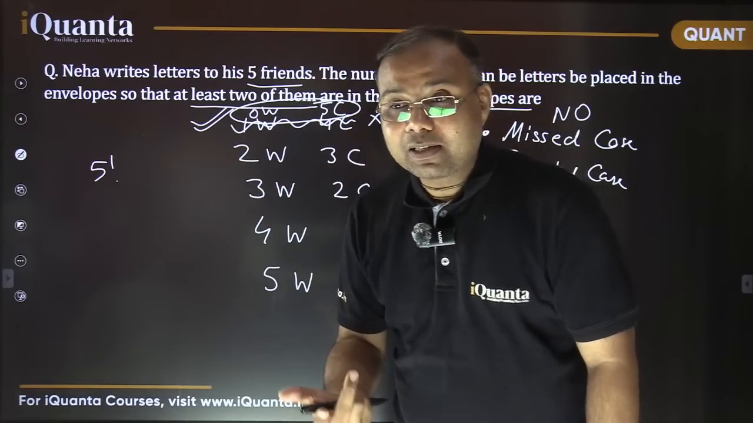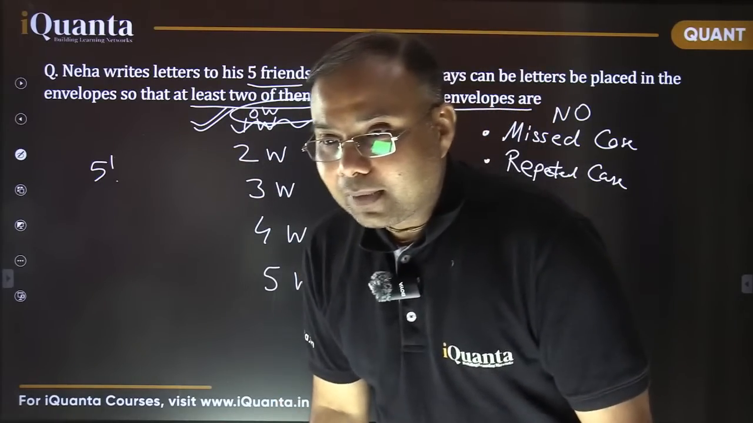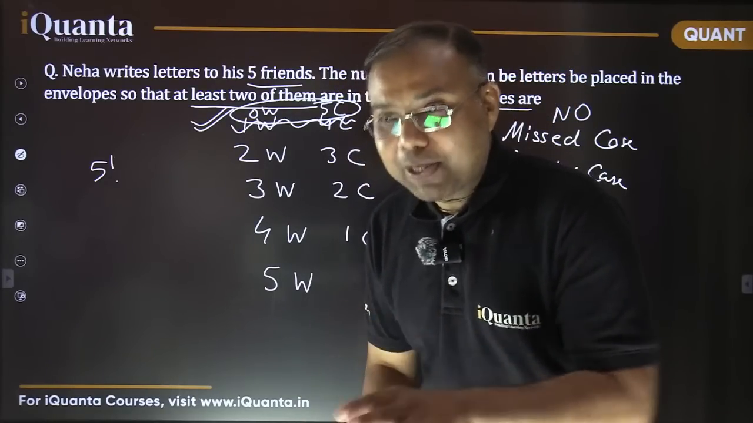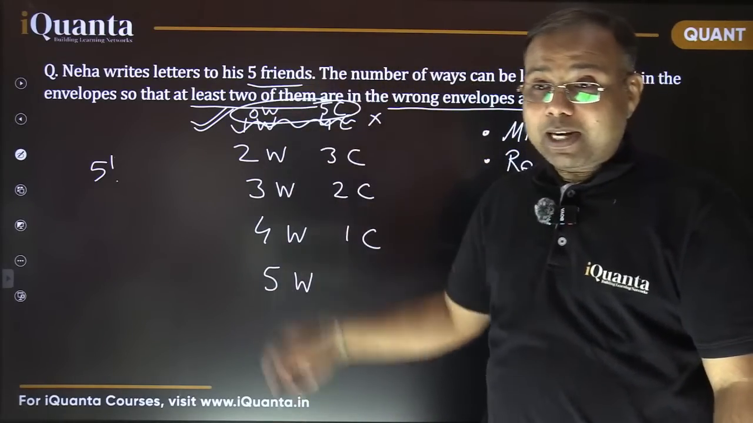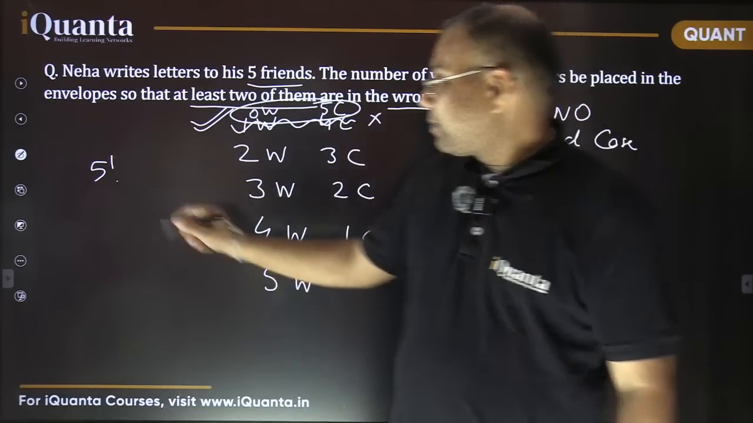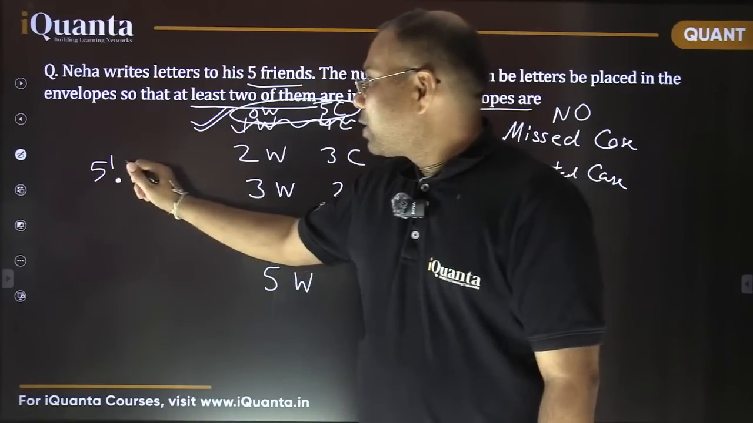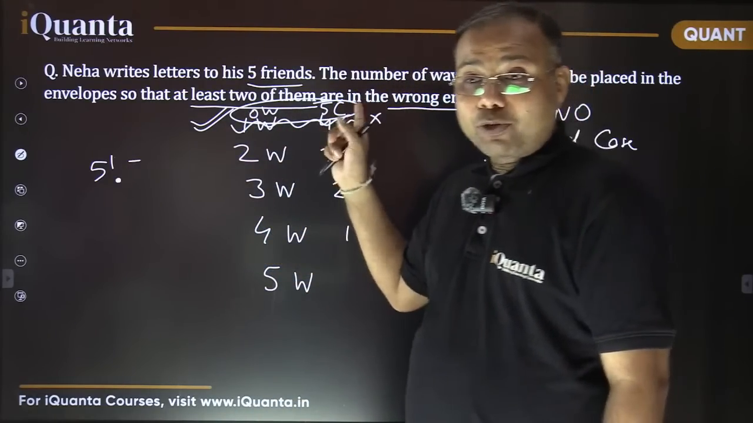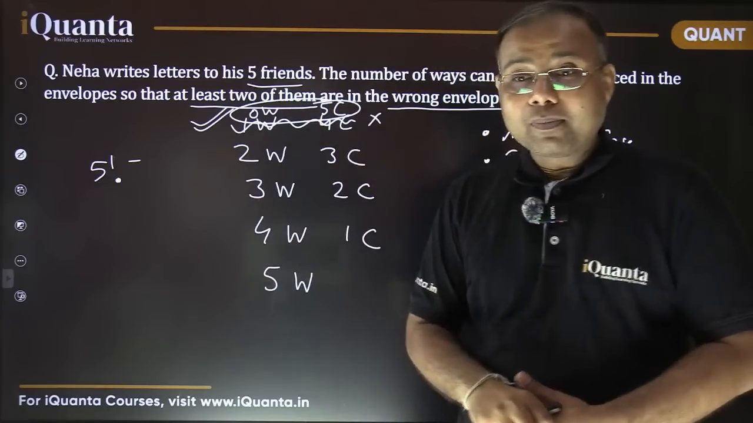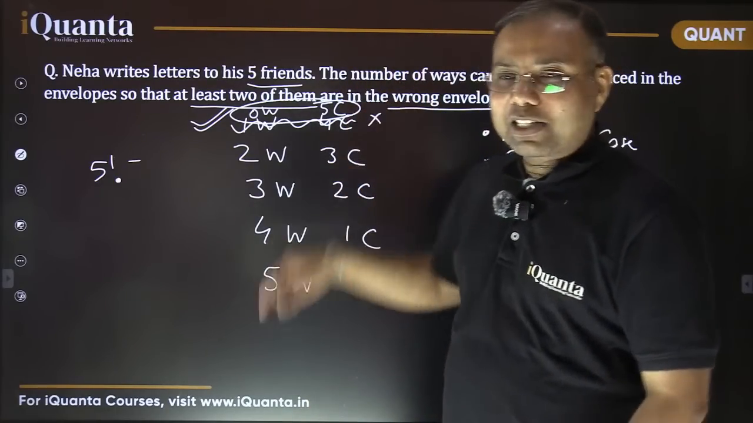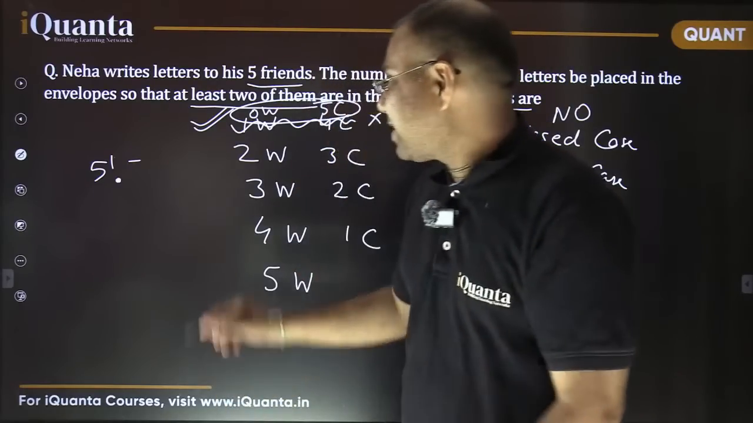How many ways are there for that? Keshav, it is a case of derangement only, but we are counting it in the reverse manner now. There are 5 factorial total arrangements possible. Now which case needs to be subtracted? When all the letters have been put in the correct envelope. So how many ways are there that all the letters go in the correct envelope? There's only one way. Excellent.